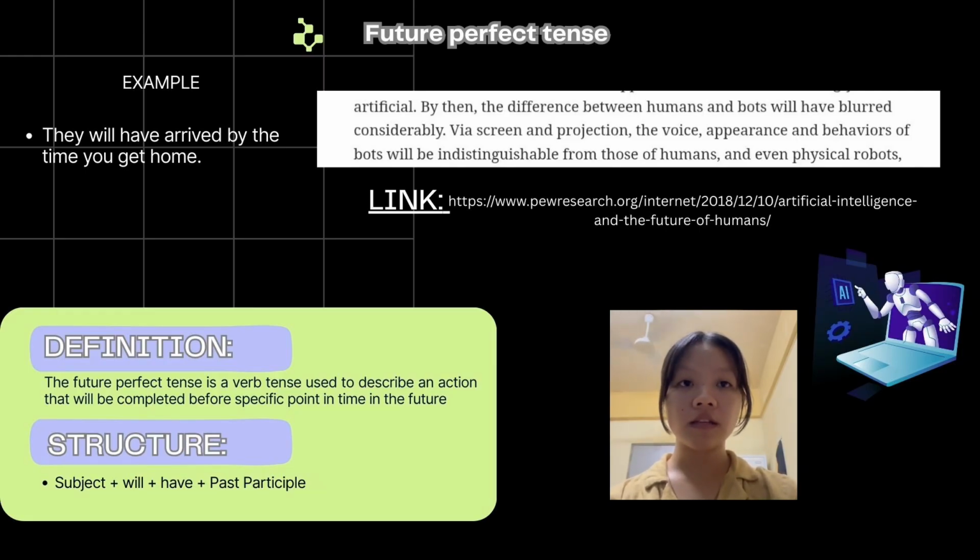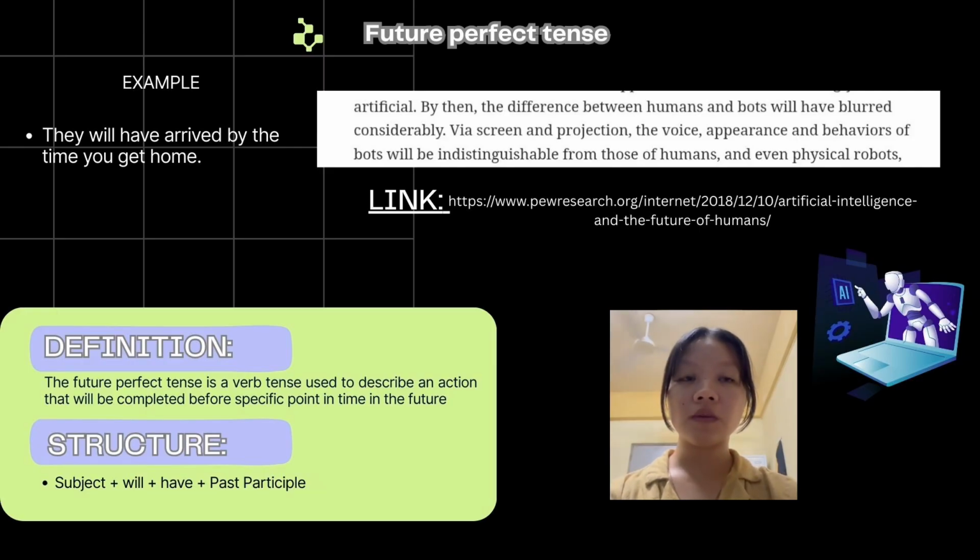And here is the example of using future perfect tense. They will have arrived by the time you get home. As you can see here, the subject is they, using will have, and the past participle is arrived by the time you get home.